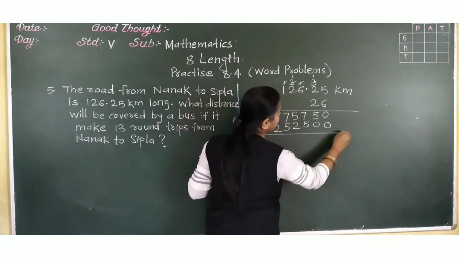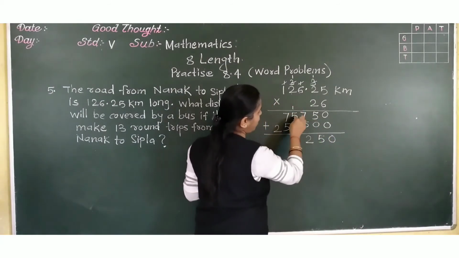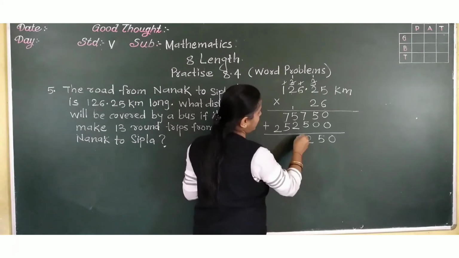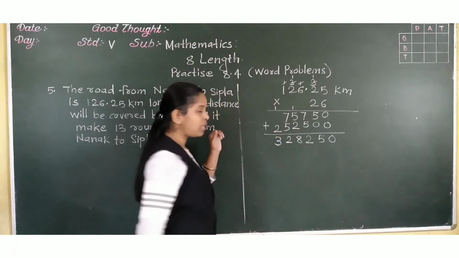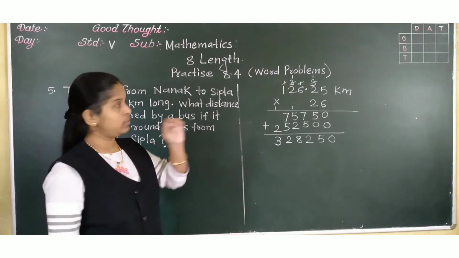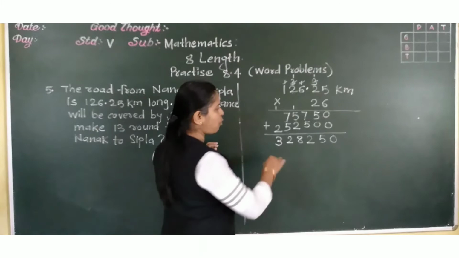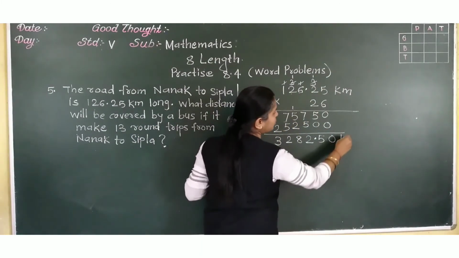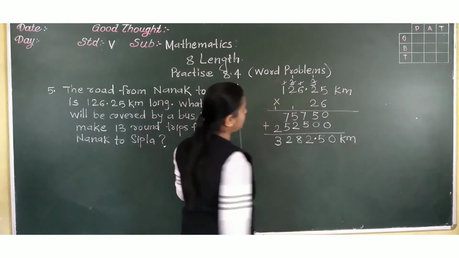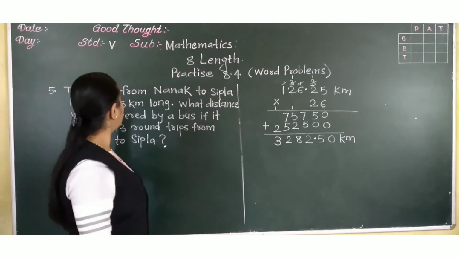Now add. 7 plus 5, 12, carry 1. 5 plus 2, 7, plus 1, 8. 7 plus 5, 12, carry 1, and 2 plus 1, 3. Now where to put the decimal? See, after the decimal how many digits are there? 2. That means from the right side count 2 digits and put the decimal. So how many kilometers? 3282.50 kilometers.